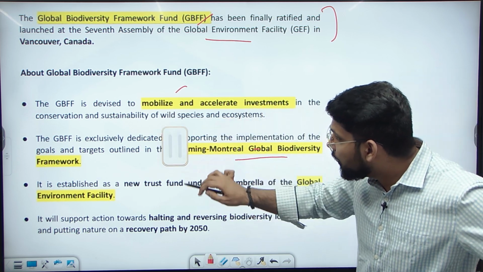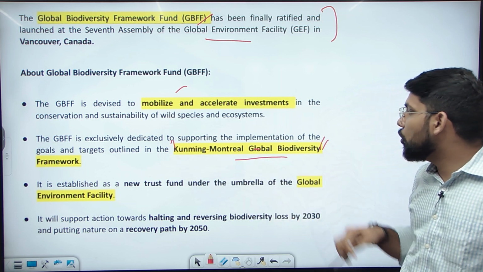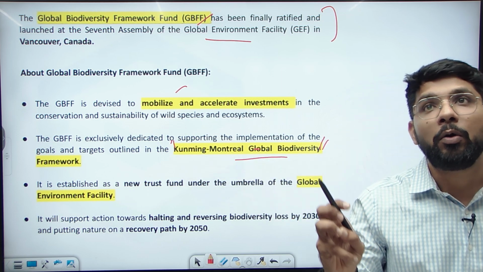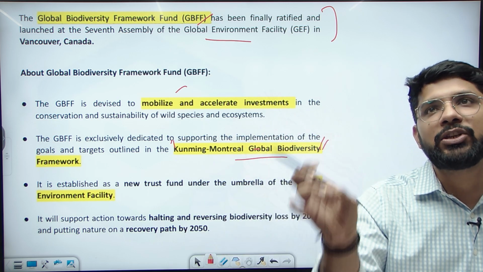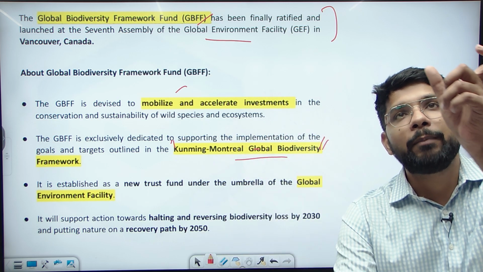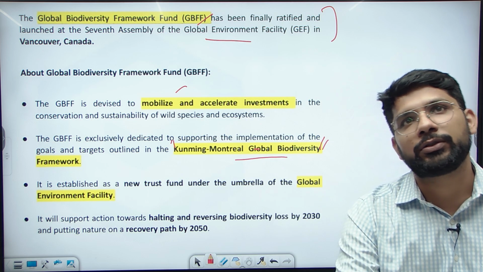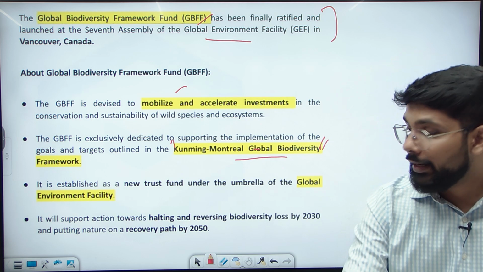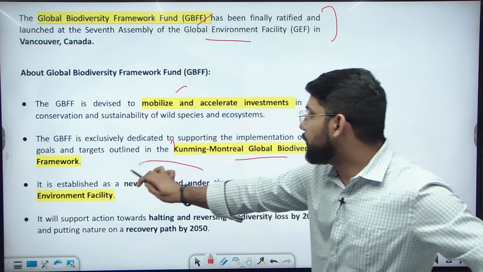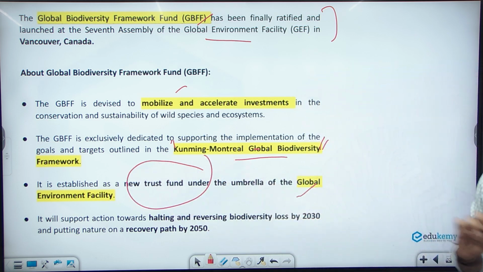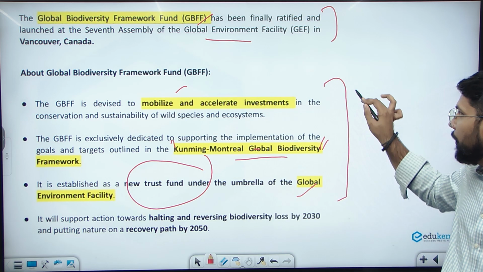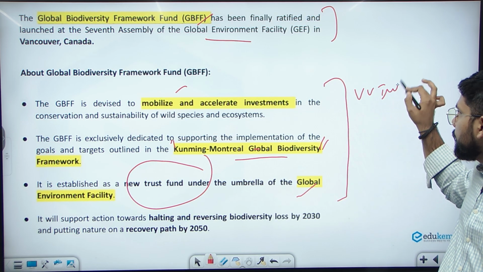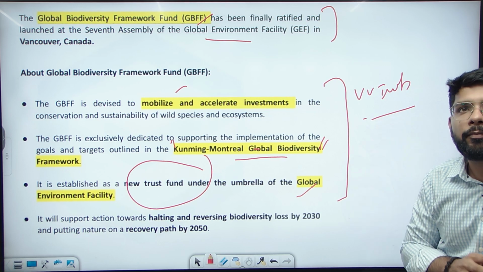To fund the implementation of this Kunming-Montreal Global Biodiversity Framework in particular, the Global Biodiversity Framework Fund is launched, and it is established as a new trust fund under the Global Environment Facility. These three pieces of information are very important from your prelims perspective.